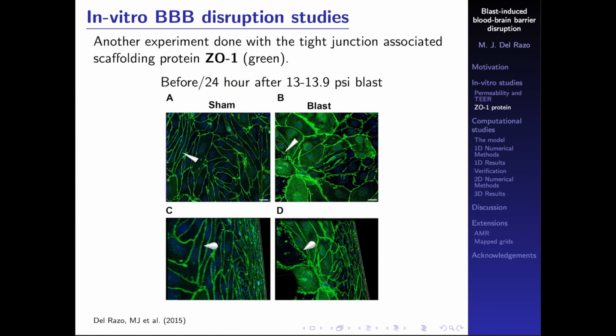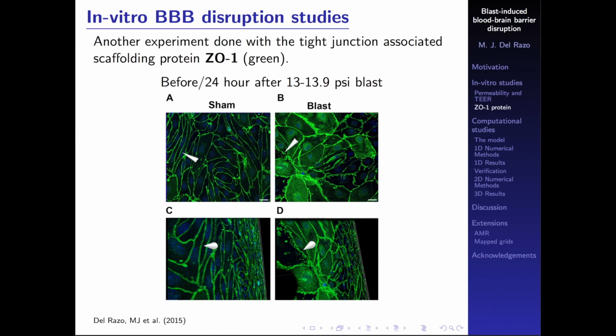One more study that they performed was on a protein called ZO-1 that is associated with the scaffolding of the tight junction. So it tells you, in some sense, how well the tight junction is doing in these cells. Here is an image of the cells before the blast, and here an image 24 hours after the blast.